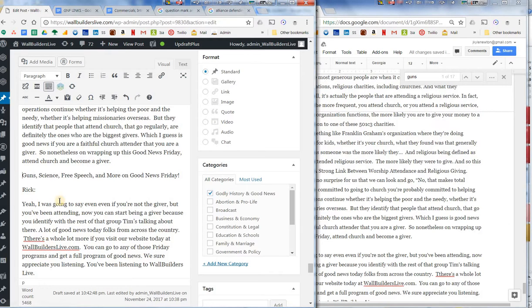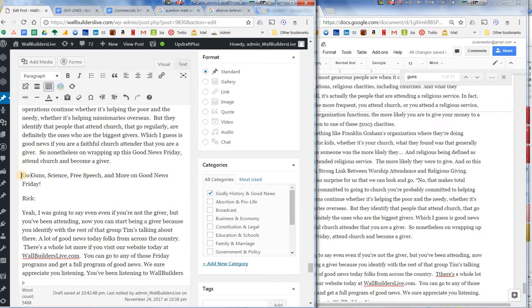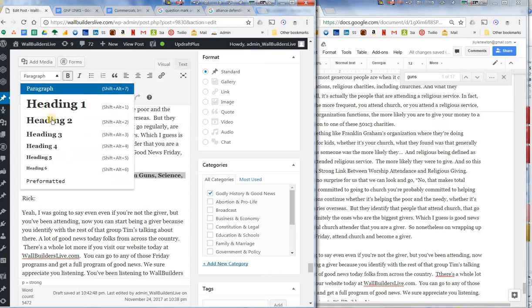You could say, because he's talking down here about going to the website to see more information, we could just kind of say that. Go to the website for more articles on guns, science, free speech, and more. So now I'm going to highlight this, make it bold, and then make it a heading.